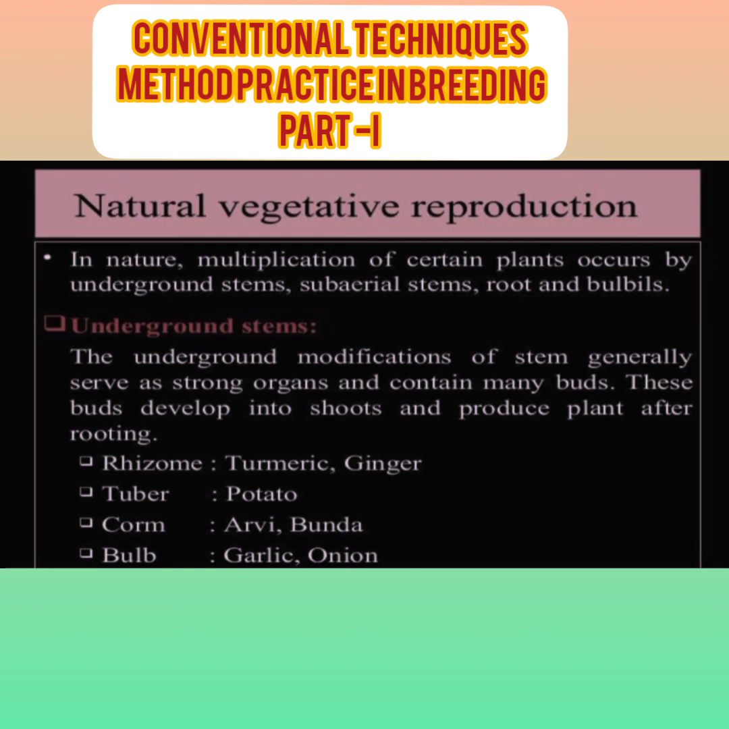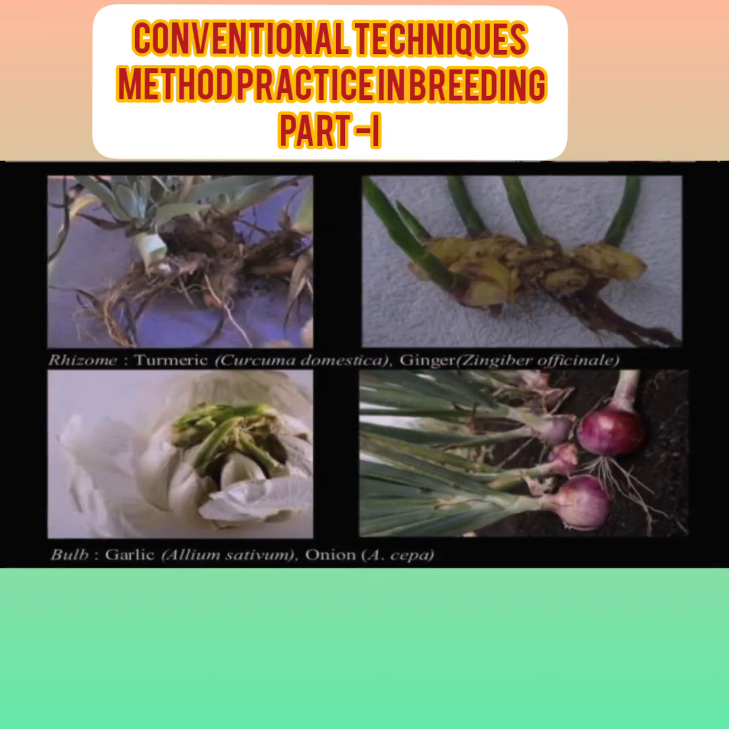Let's see natural vegetative reproduction. A number of plants can be produced naturally from underground parts: underground stems, rhizomes like turmeric and ginger, tubers like potato, corms like arvi, and bulbs like garlic and onion. These are the plants that can be produced with the help of their vegetative parts. In the figure, some plants are given. With the help of their parts we can develop new plants.